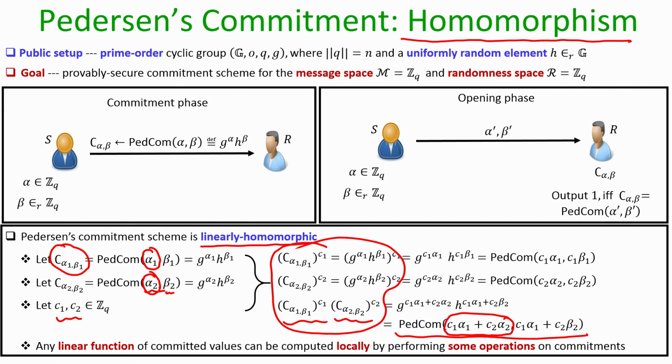It turns out that this linearly homomorphic property of the Pedersen commitment scheme can be exploited in advanced cryptographic primitives like secure multi-party computation. So, that brings me to the end of this lecture.